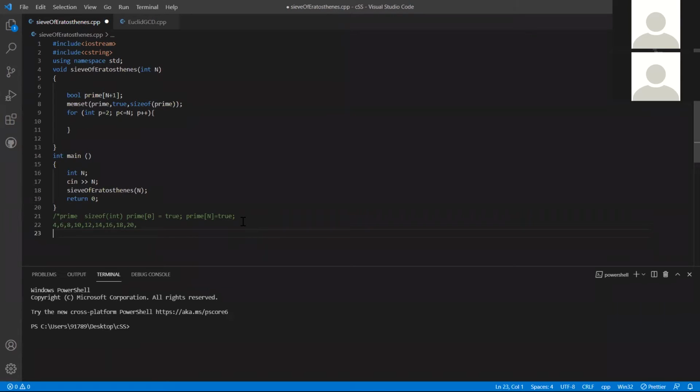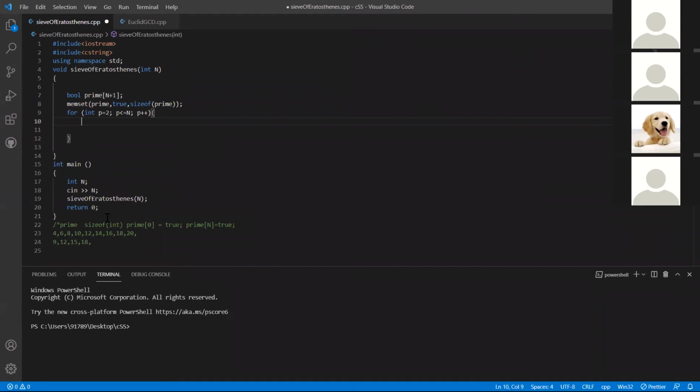I want to reduce the time complexity. So in order to reduce our extra iterations, I will start from 9. When I'm crossing off the multiples of 3, after that I'll check the next true index, because now I don't have to check for multiples of 4. Why? Because the multiples of 4 are already multiples of 2. Now 4 into 2 is 8, which is already a multiple of 2, so it's crossed off in the first iteration itself.